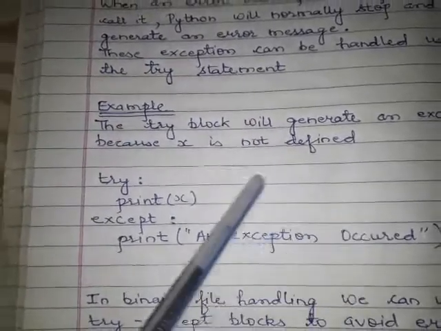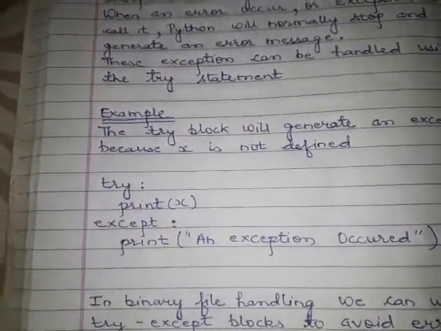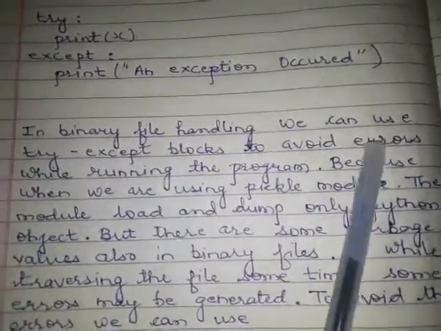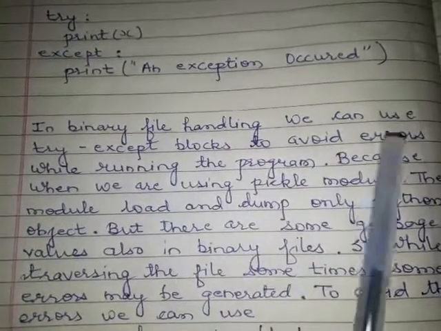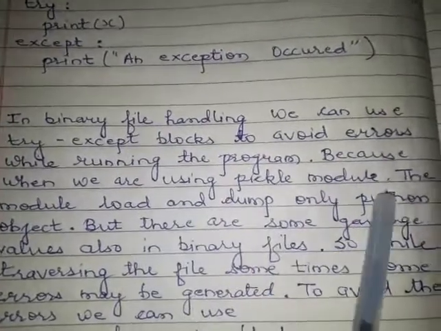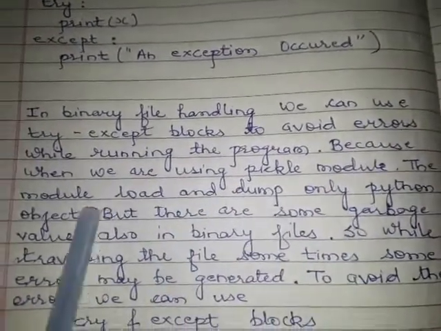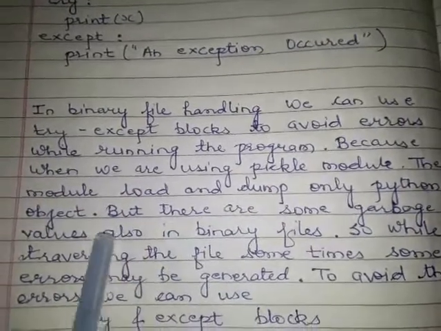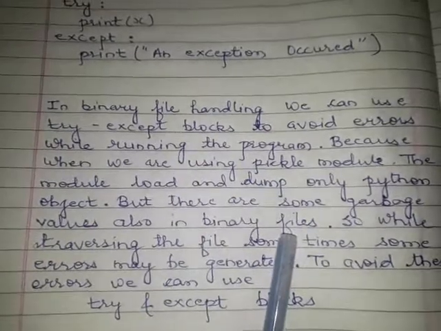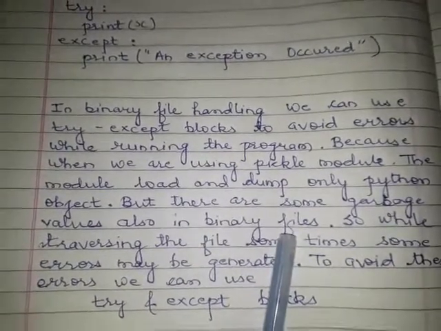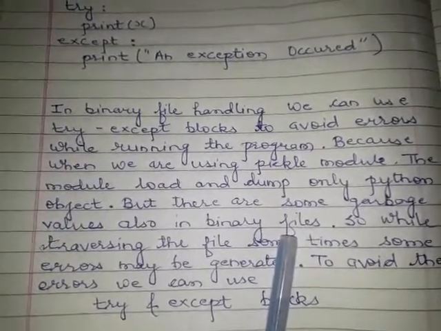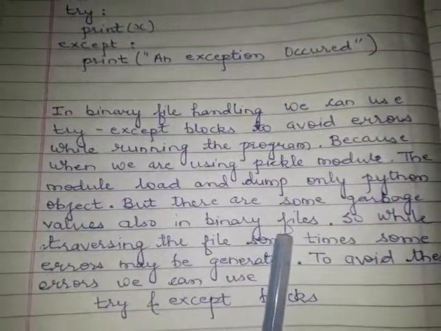Why is this used in binary files? Let us see. In binary file handling, we can use a try except block to avoid errors while running the program, because when we are using the pickle module, load and dump only handle Python objects, but there are some garbage values also in the binary file. In binary files, the data is written in the form of bytes. I have shown previously the content of the file, in which besides our data some other characters are also written, which are called garbage values.